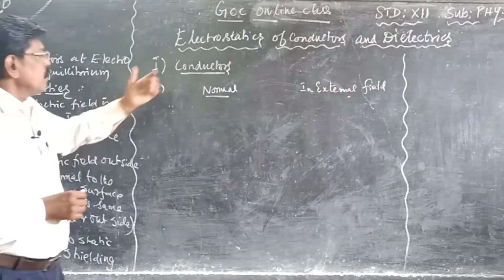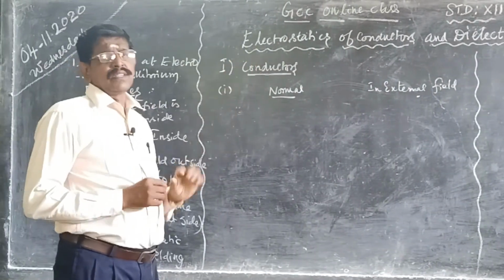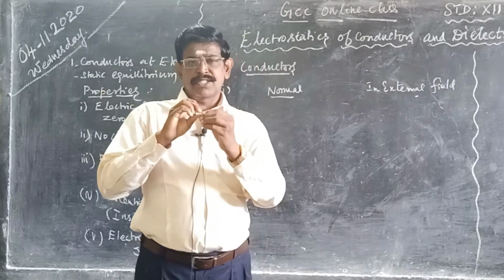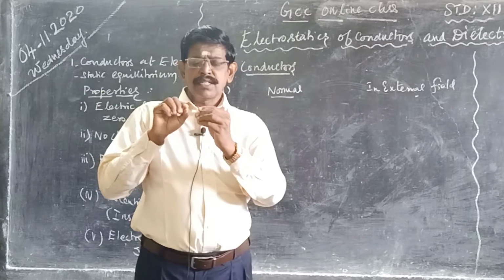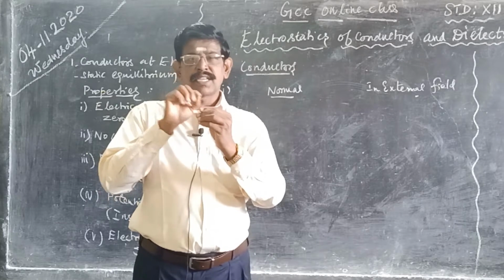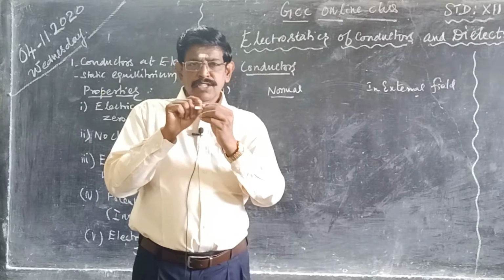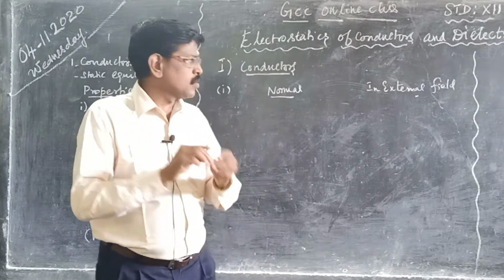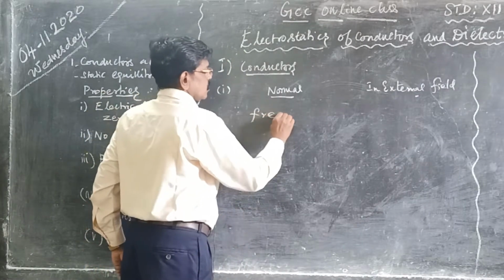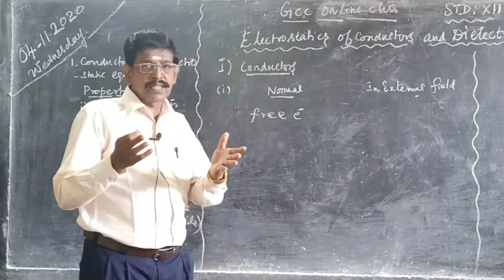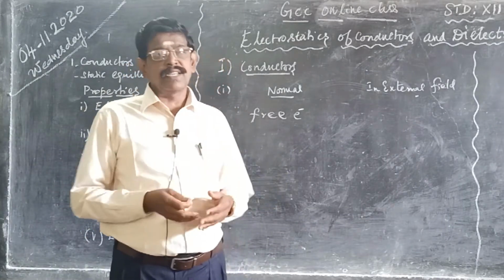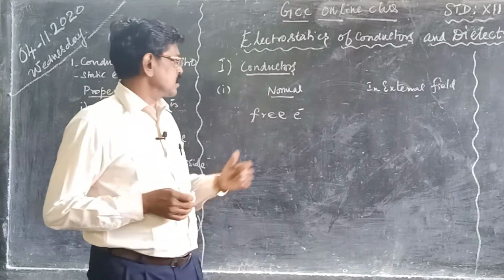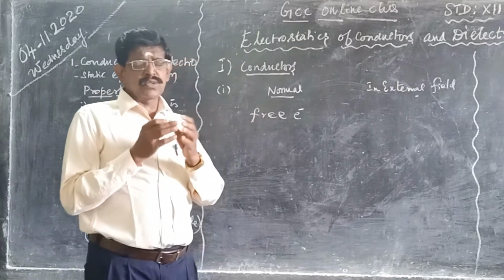Conductors. First, conductors. Normally, if you take a conductor, assume that there is a conductor, usually metals. In conductors, there are lots of mobile charge carriers. Mobile charge carriers means they are moving here. What will those mobile charge carriers usually be? It is free electrons. What is a free electron? The electron which is not involved in the bonding, or which is not bound to the nucleus, is known as a free electron. So many free electrons are there.